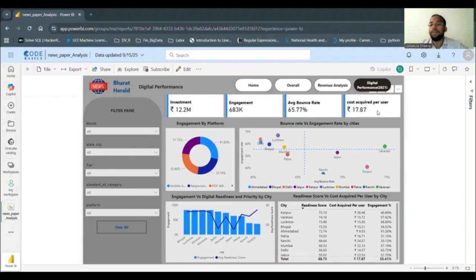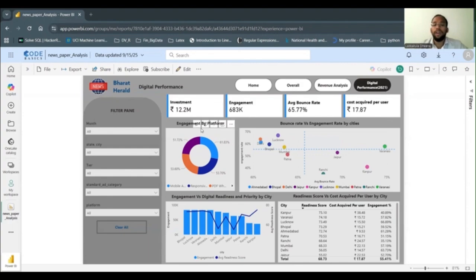The cost acquired per user is how much the Bharat Herald spends on each user to make them digitally engaged. So the key difference between the cost acquired per user and revenue per copy is that the revenue per copy is the Bharat Herald's revenue from each net circulated copy. The cost acquired per user is the investment from the Bharat Herald to acquire a user who is digitally engaged.